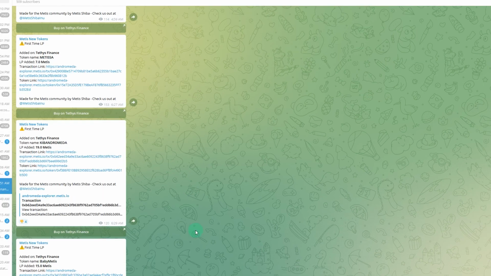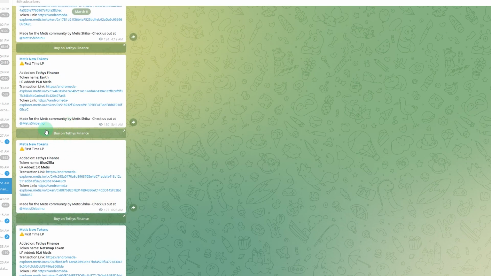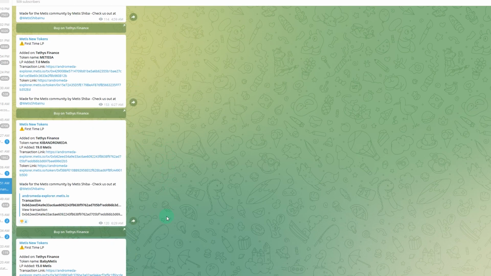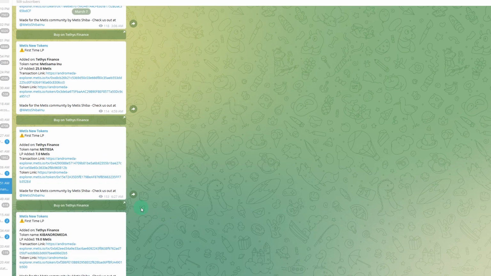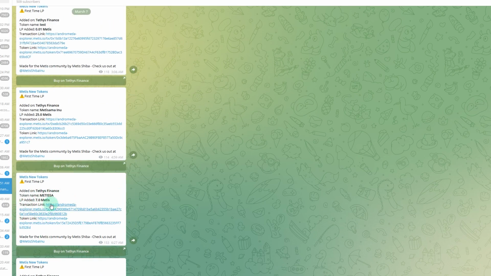Another one is METIS New Tokens. This is basically any new liquidity that's added to Tethys Finance. Whenever a project is launched, they add liquidity, they add new pairs to the DEX. I think this usually tracks Tethys because almost all of them are Tethys. So straight after a project is added to the DEX, you get a message here saying that liquidity has been added, and then you look at the liquidity, click on these links, and go and have a look at the project.